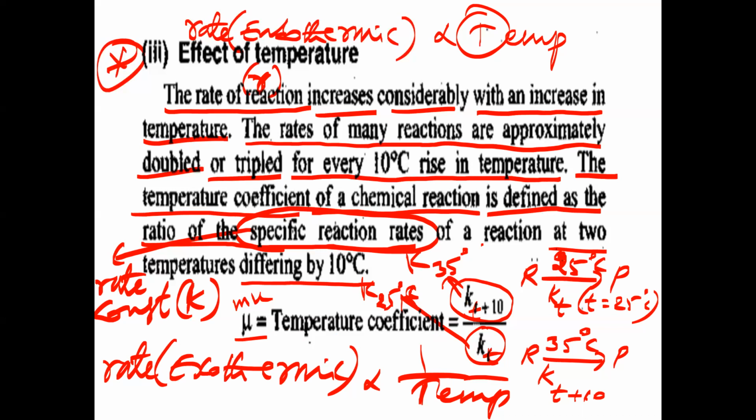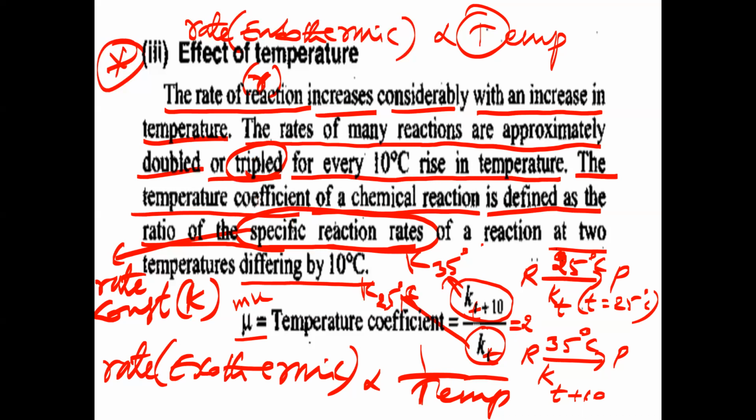Yes, sir. Mostly this will be equal to what? Tell me, 2 or 3. Mostly it will be doubled. So K at T plus 10 by K at T degrees Celsius will be mostly equal to 2. Sometimes it will be tripled, meaning 3. Mostly it will be 2 only, doubled only. Is that clear, ma? Yes, sir.